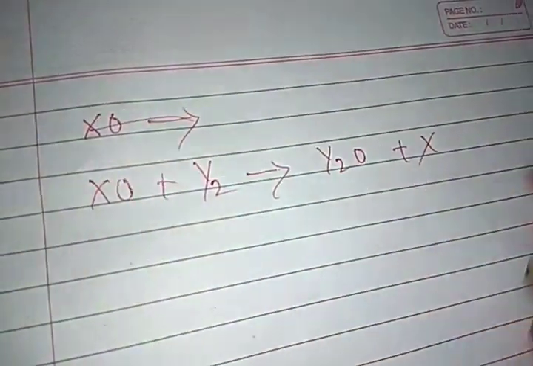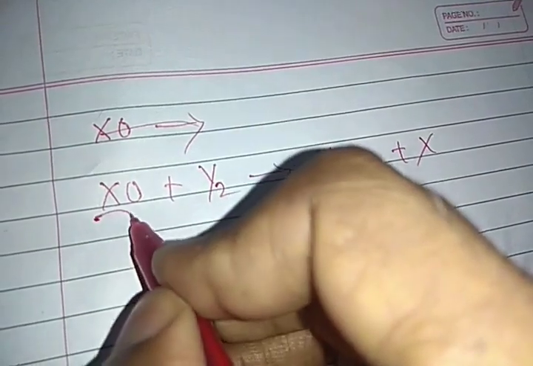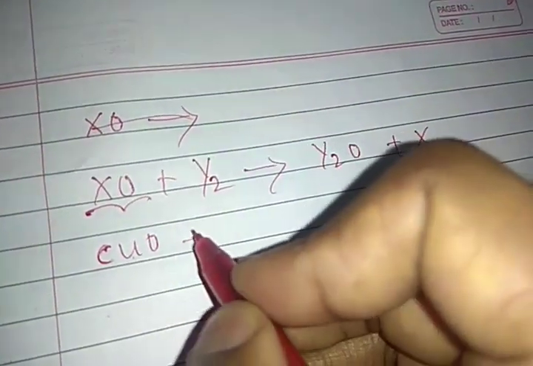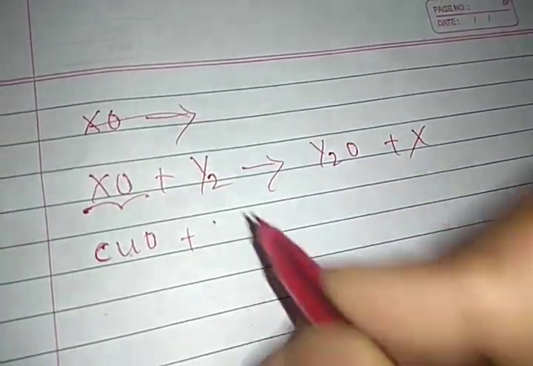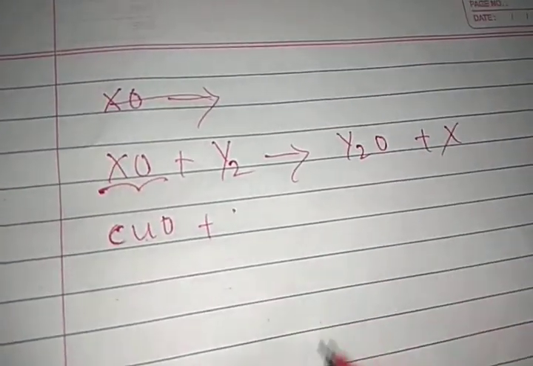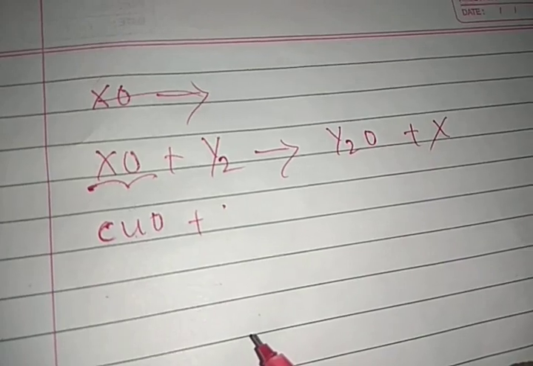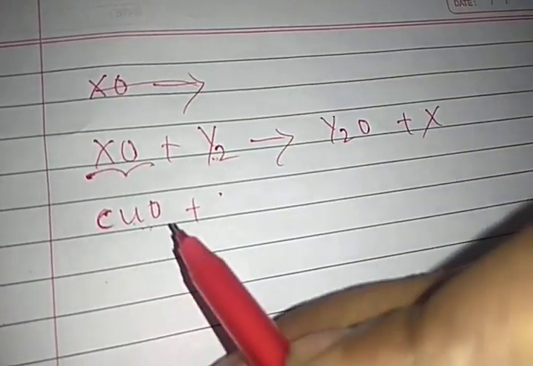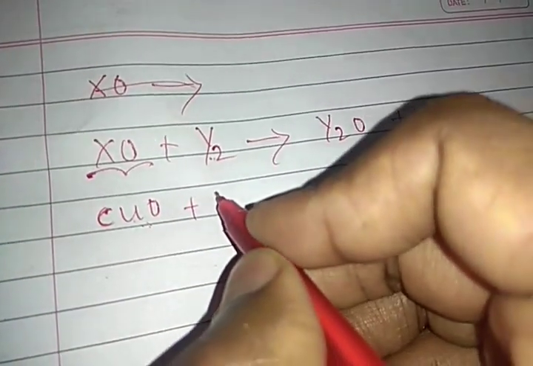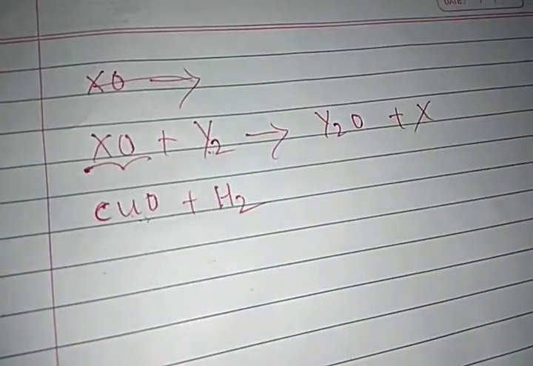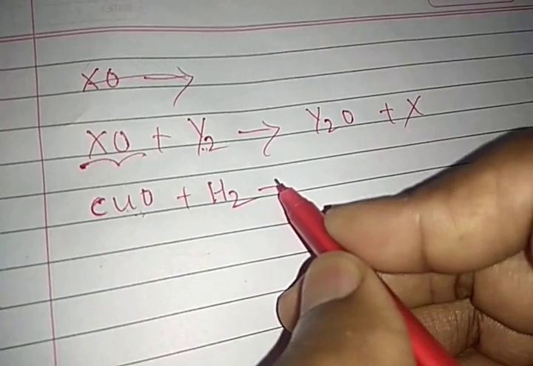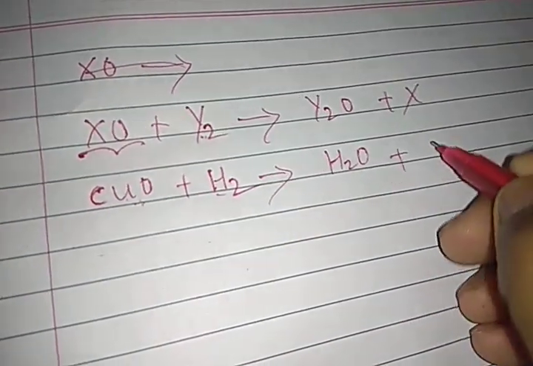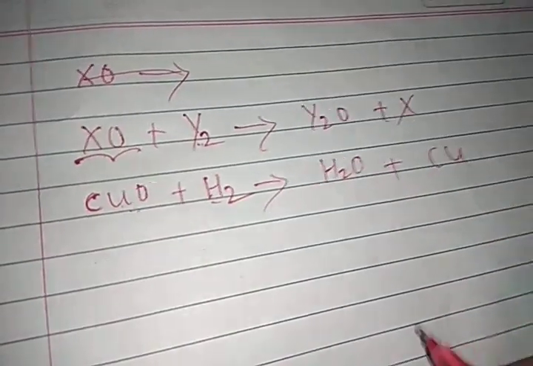It means, students, we know that the black colored compound is copper oxide treated with Y2. In the reactions we have discussed, many times the reactant added with copper oxide is H2. H2 turns into H2O, and copper oxide turns into copper.